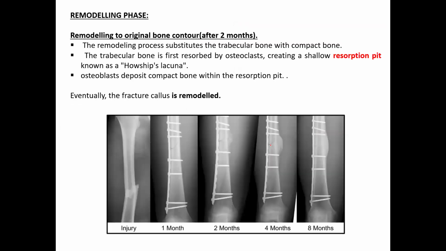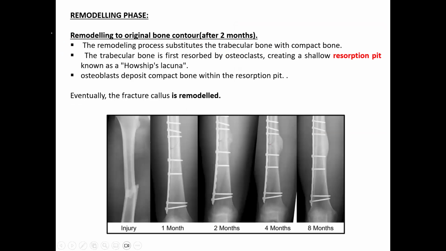As we know, first there is woven bone followed by lamellar bone. The first type of lamellar bone formed is spongy bone. We have read that spongy bone is not for strength, so it needs to get converted to compact bone.